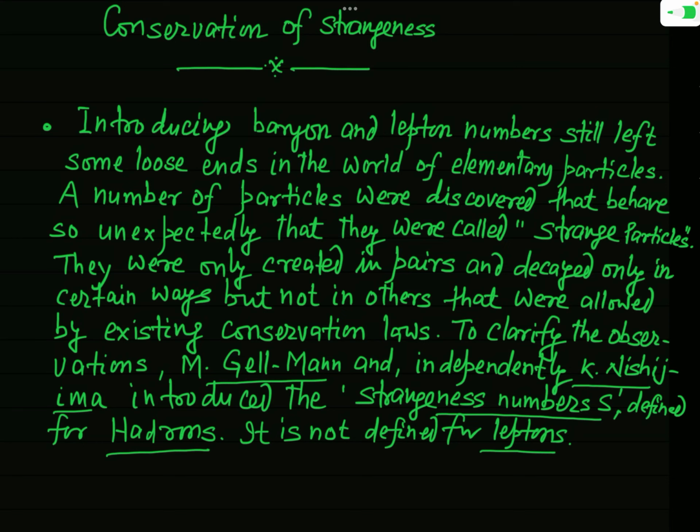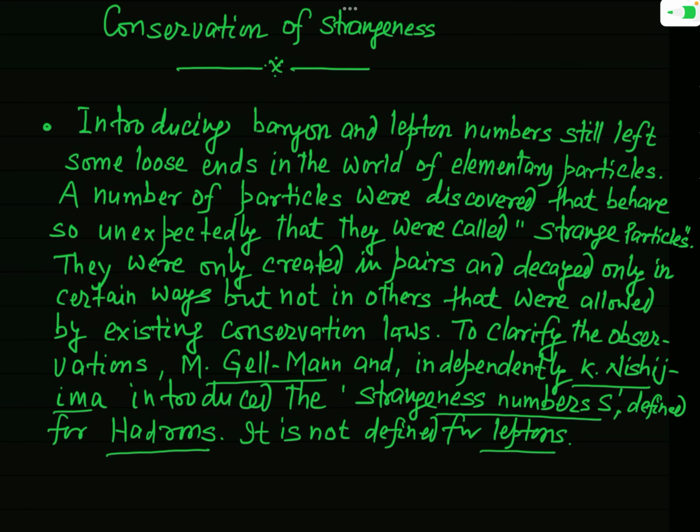Only hadrons are assigned the quantum number which is called the strangeness quantum number. So first of all, I would like to acquaint you with the values of this strangeness quantum number for the different hadrons, and you have to remember it.